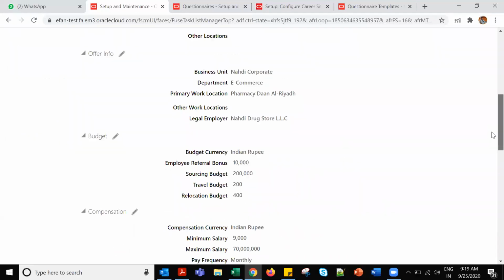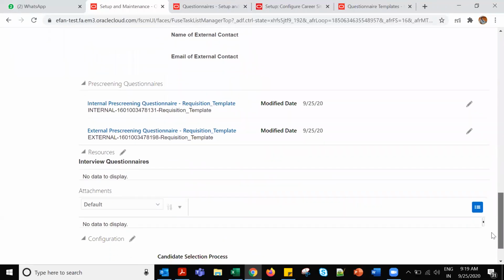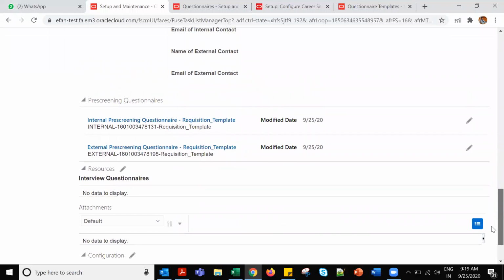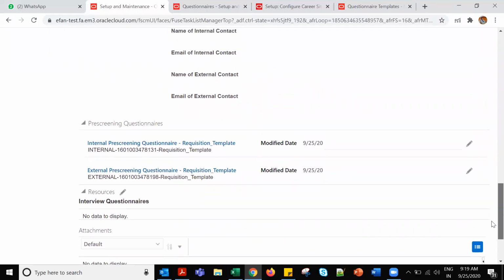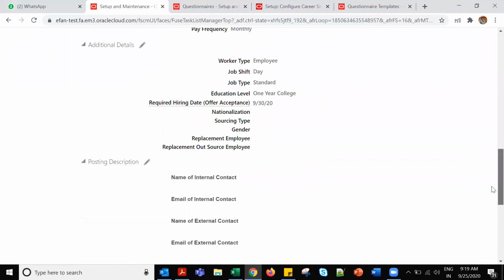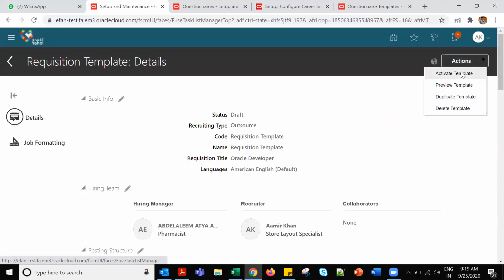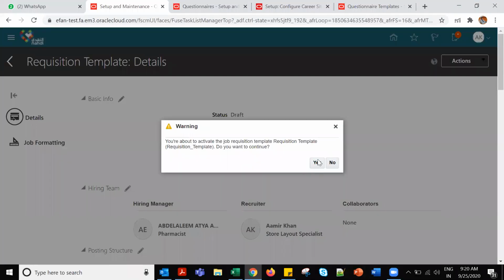Some conflict may be happening. I have to check what the conflict is. Maybe I created it under something different, right? Interview related things I selected. That could be the reason. I will check that later. Let me activate it.